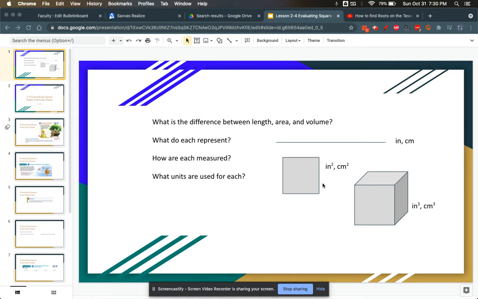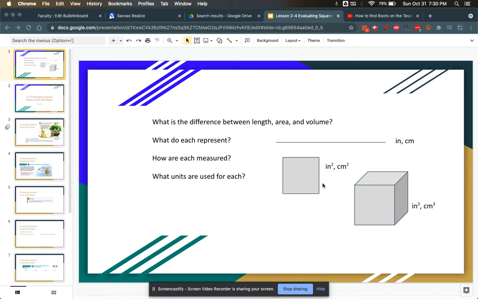Hi, seventh graders. Today we're going to extend our discussion on square roots from last week to cube roots. Before we do, I want you to think about the difference between length, area, and volume. I have three diagrams on this slide: a line, a square, and a cube.